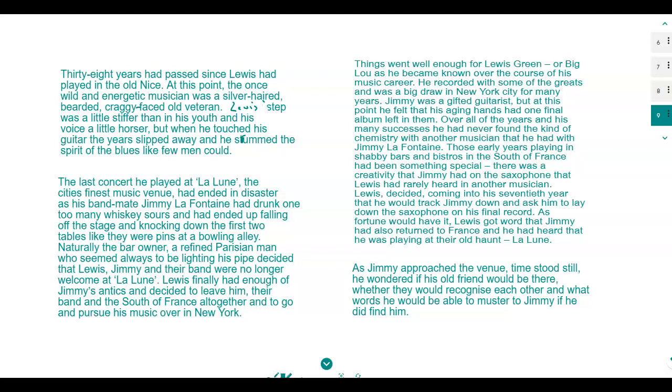Those early years of playing in shabby bars and bistros in the south of France had been something special. There was a creativity that Jimmy had on the saxophone that Lewis had rarely heard in another musician. Lewis decided, coming into his 70th year, that he would track Jimmy down and ask him to lay down the saxophone on his final record. As fortune would have it, Lewis got word that Jimmy had also returned to France, and he had heard that he was playing at their old haunt, La Lune.